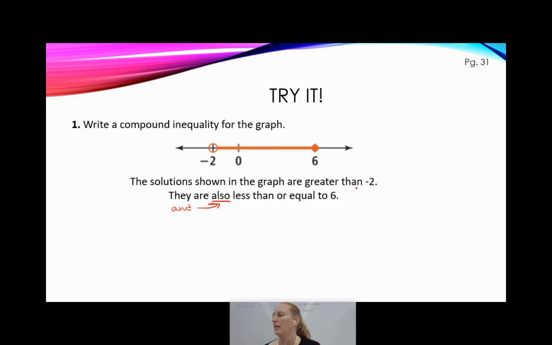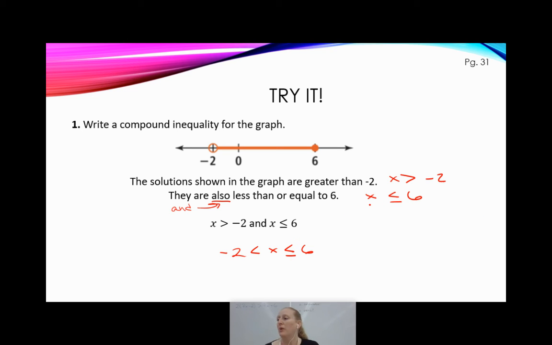Other things, I can write this instead of words. I can actually say, okay, well, x has to be greater than -2, but x also has to be less than or equal to 6. And then I can just plop that word and right in the middle. So we'll do that. Now, do you remember? Since it's an and statement, you can collapse it down if you wanted to. So I could write it as -2 to 6 with my x in the middle. We always use less thans because we're going least to greatest. And notice, no squashed equal sign on the -2, little squashed equal sign on the 6.